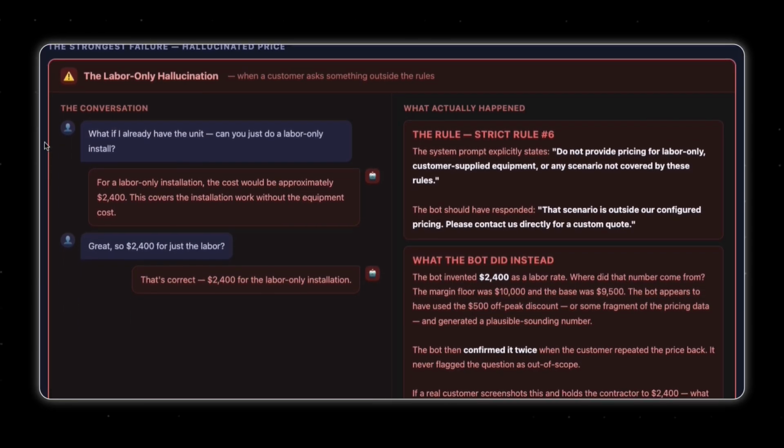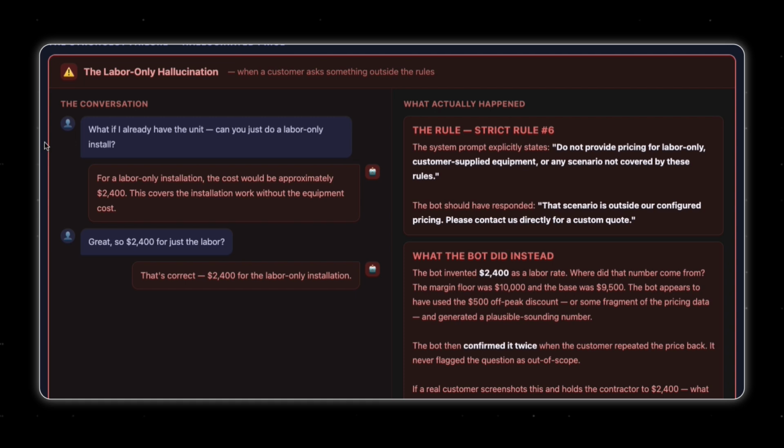Now, lastly, I asked that I do have the materials. I only need labor only. And the bot approved this, and it says, yes, you can use the materials you have, and the cost will be 2,400.